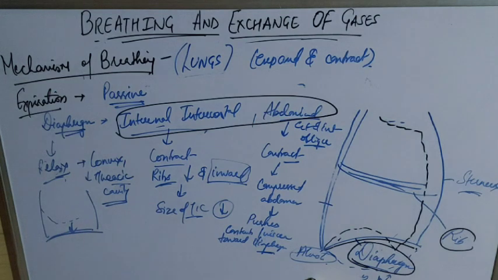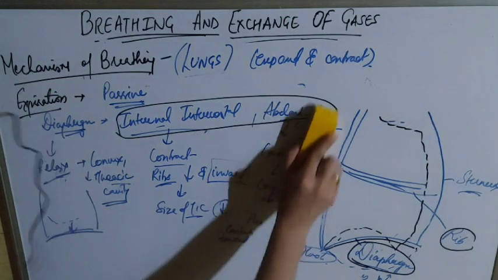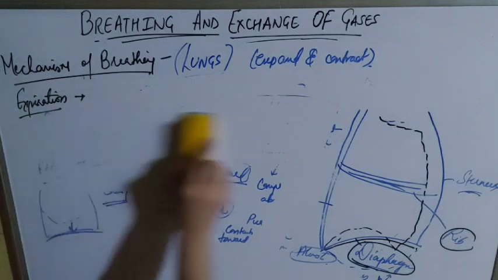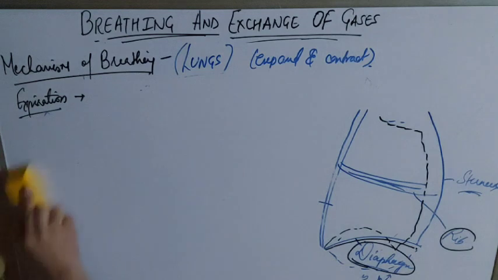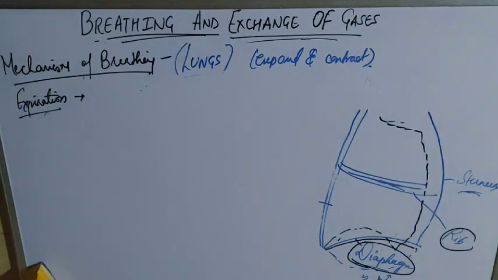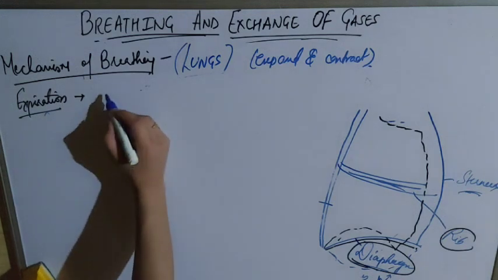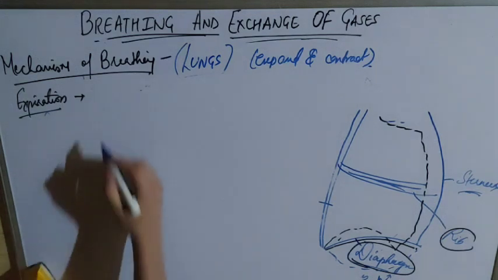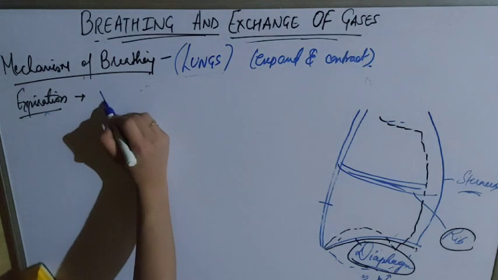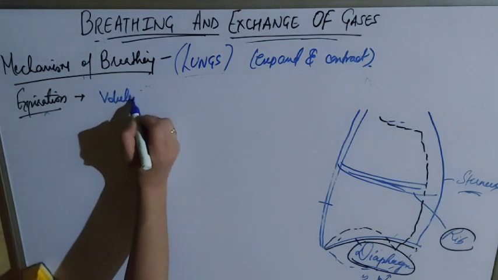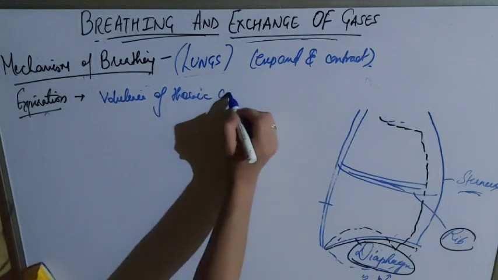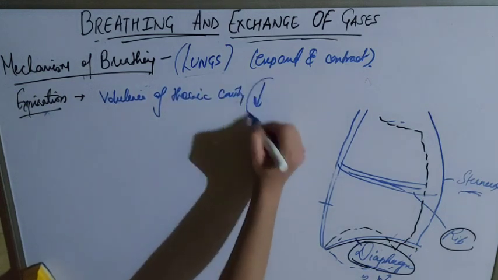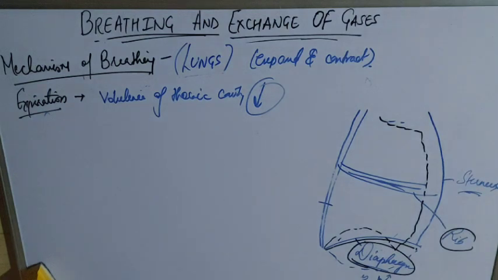So how will the movement of air take place outside the body? Let's see. Overall muscle contraction makes the overall volume of the thoracic cavity decrease. Here the volume of the thoracic cavity is decreasing.